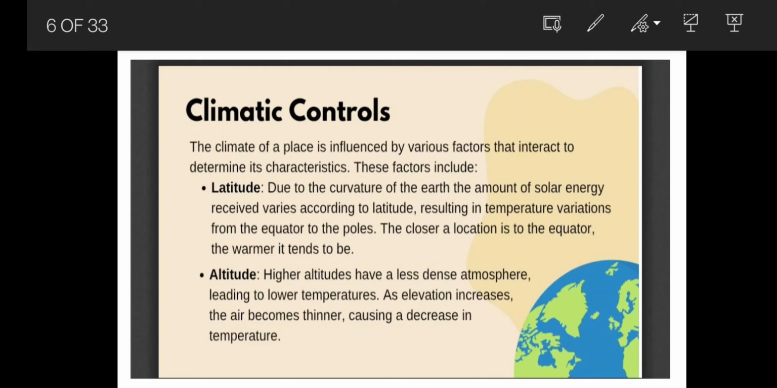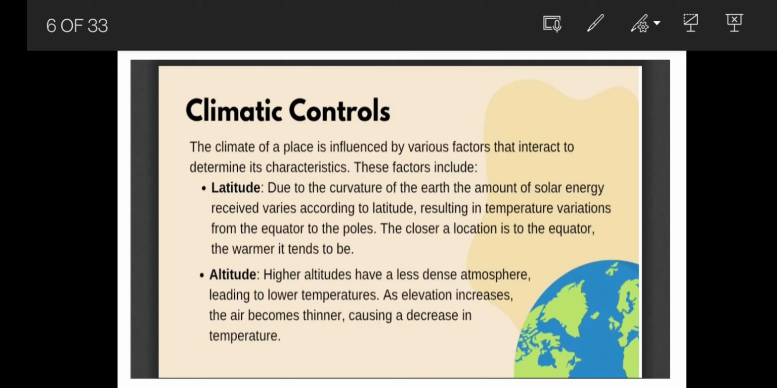Then we have altitude. Altitude, you need to understand, is the height from the sea level. Suppose you go to Mumbai and you go to the beach and you see the sea coastal area.